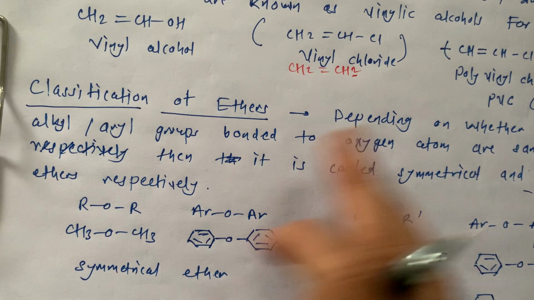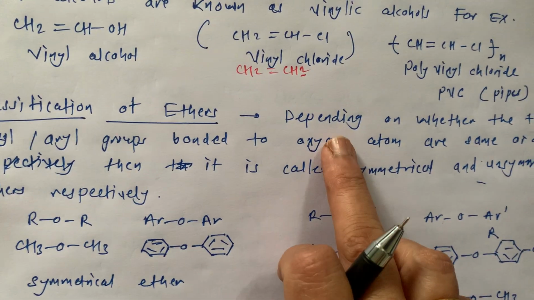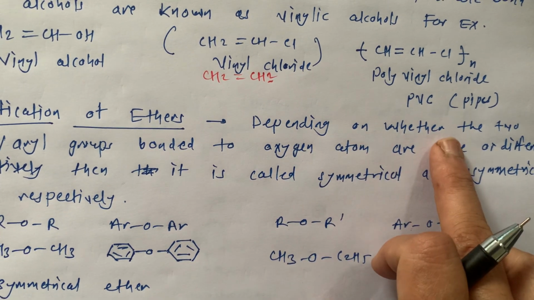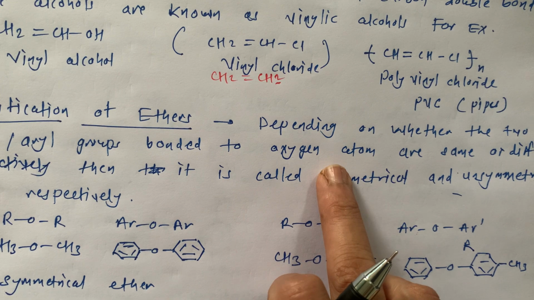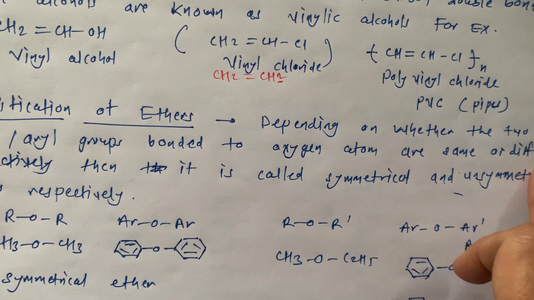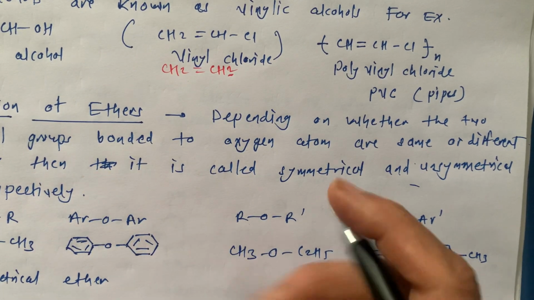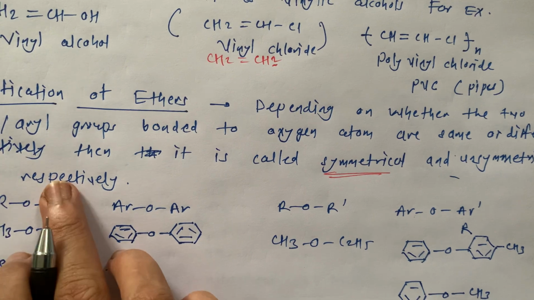Now ethers, classification of ethers. Depending on whether the two alkyl or aryl groups bonded to the oxygen atom are the same or different, they are called symmetrical and unsymmetrical ethers.